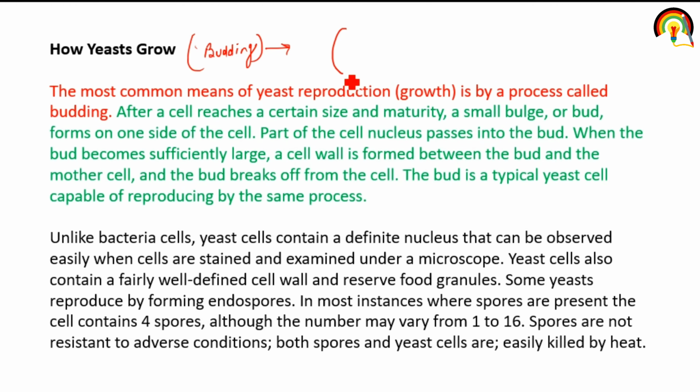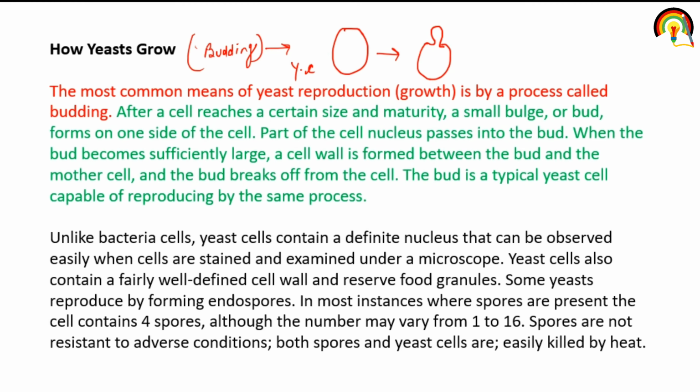Suppose it's a yeast cell. After a cell reaches a certain size and maturity, then what happens? A small bulge, or we can say bud, forms on one side of the cell.